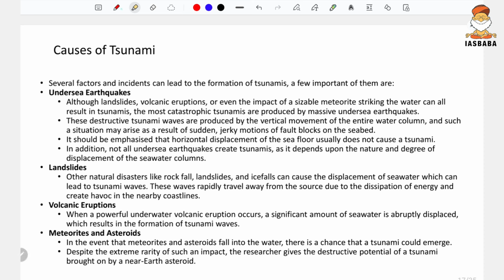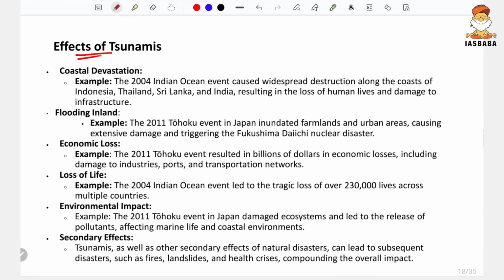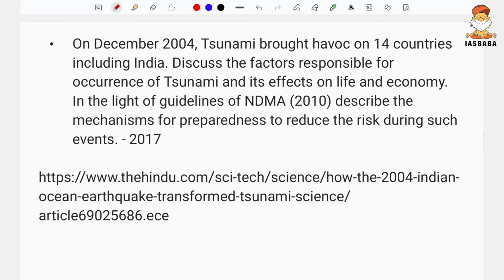Okay, here as a part of the mains exclusive program, I had taught this in the classroom, and this is the notes for that. What are the causes of the tsunami? So there are several causes and effects of the tsunami, and all the effects are mentioned out here. So using these, the questions could have been written.